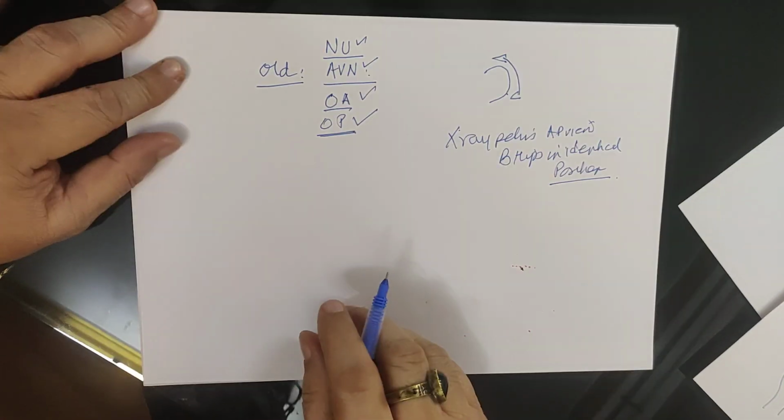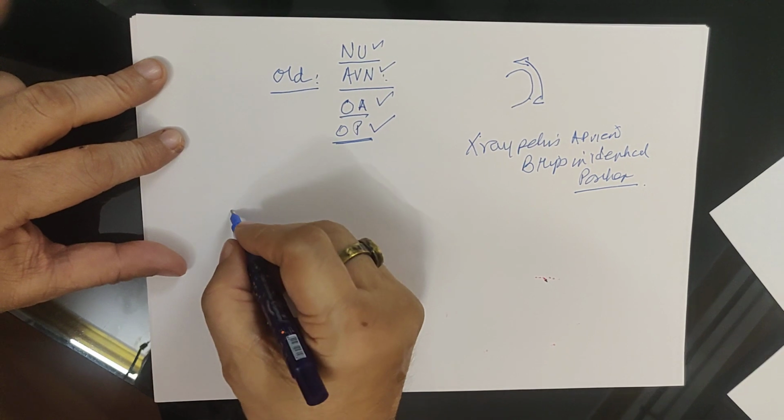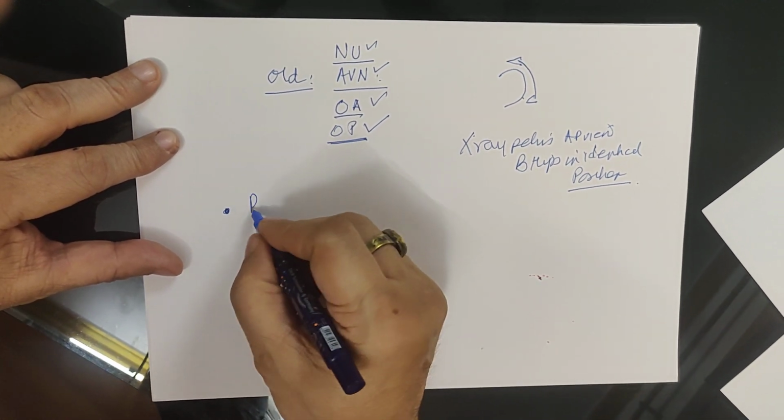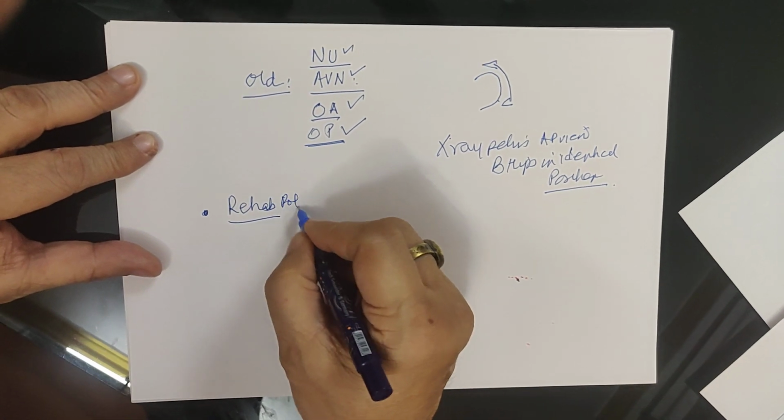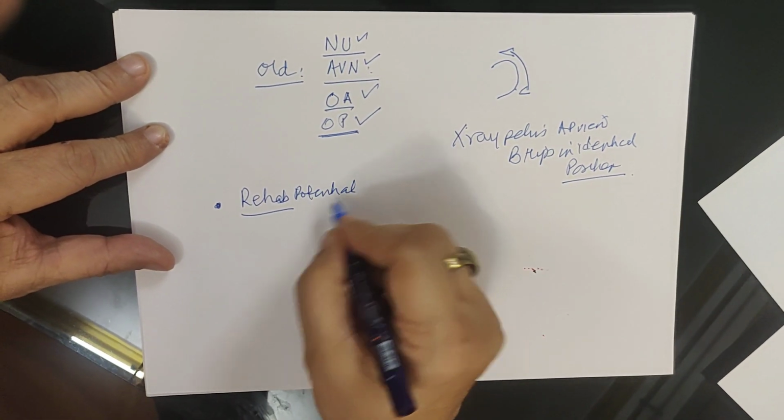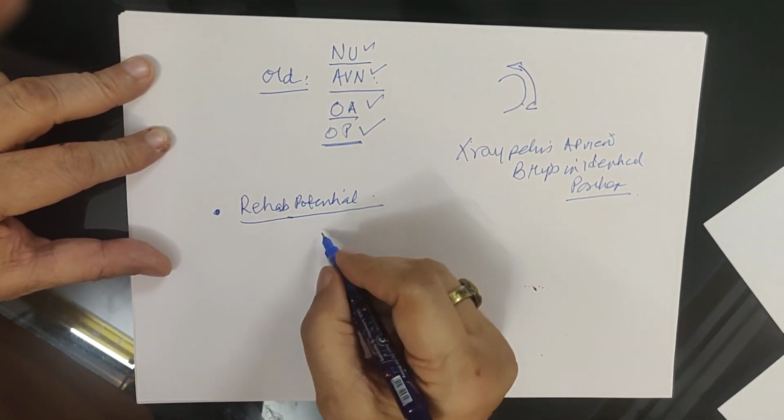Right. Besides this, you also try to evaluate the rehab potential of the patient. How much is he going to cooperate in the post-operative period?